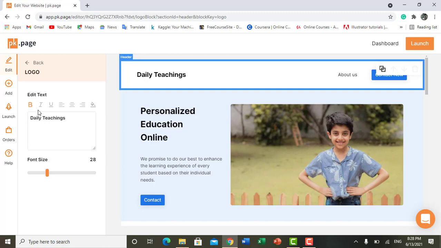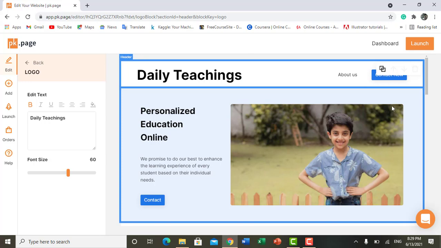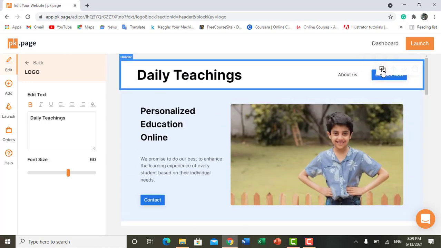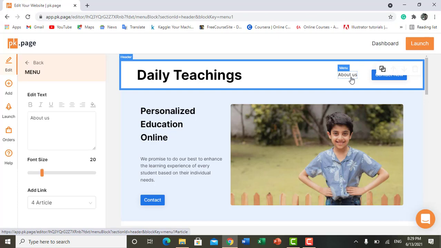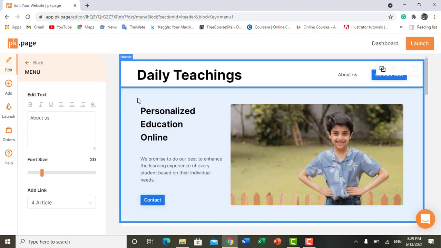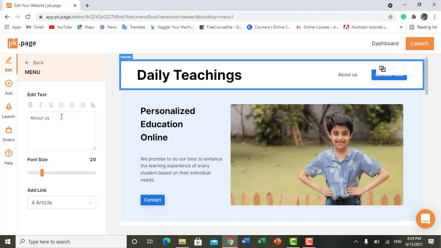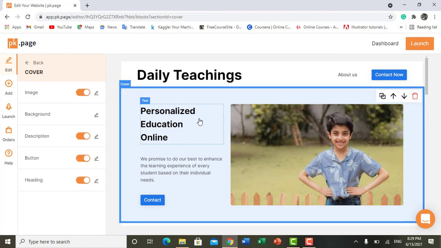You can make it bold, you can make it italic, you can align it right to left, you can change the color as well, and you can increase or decrease the font size as well. For now I'm just adjusting it to 65. Now if I want to add something to the about us menu, or change the name of about us, I can do it all here. Now I'm going to personalize it.